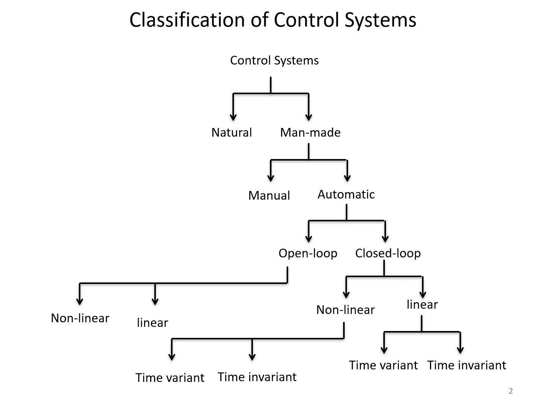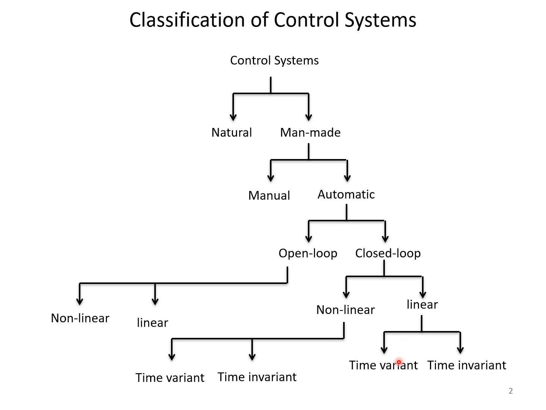And again, based on the properties of systems, open loop and closed loop systems are further classified as non-linear control system, linear control system, and similarly closed loop systems are also classified as non-linear and linear control systems. Further, these non-linear and linear control systems are classified as time variant and time invariant based on the variation of the output with respect to the input.